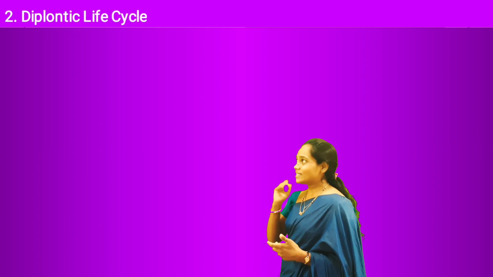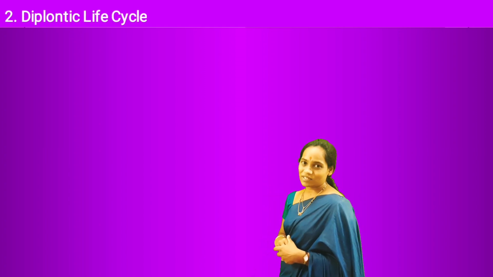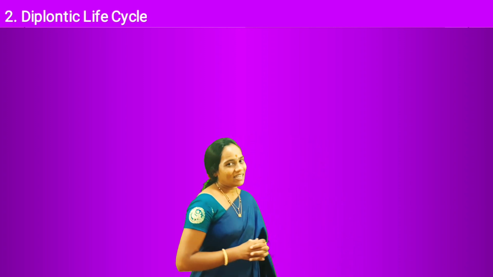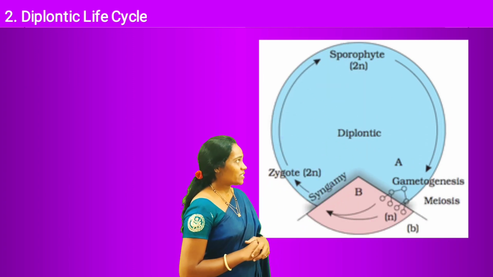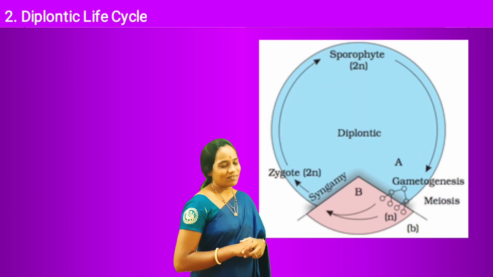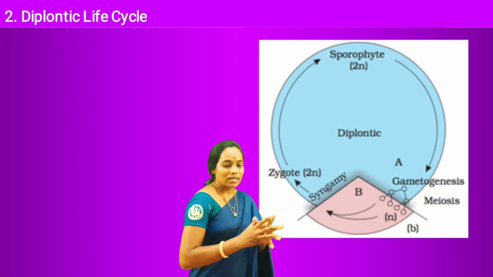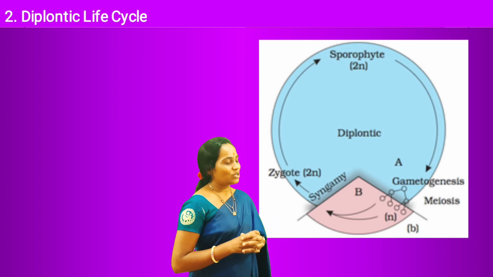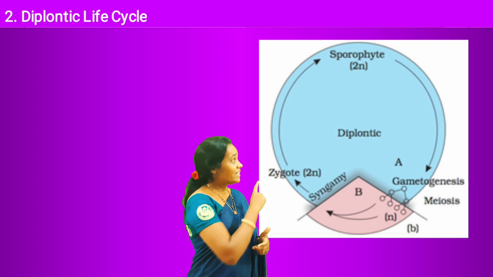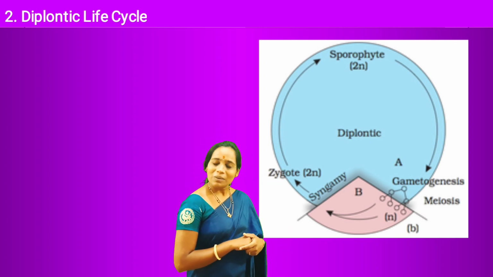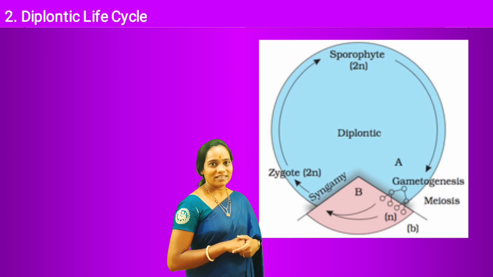Next, we'll move on with the diplontic life cycle. What do you observe in the diplontic life cycle? In a diplontic life cycle, the sporophytic plant body is long-lived and is the dominant plant body.